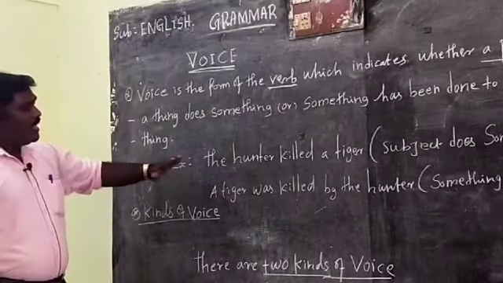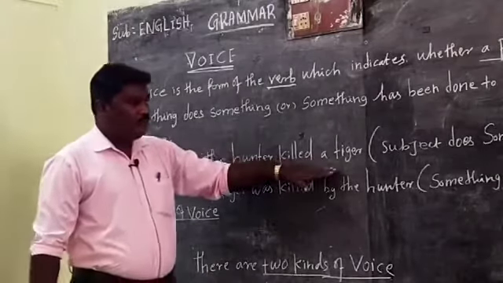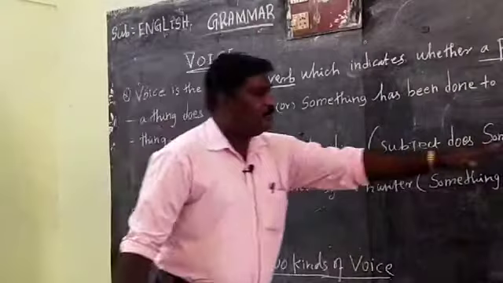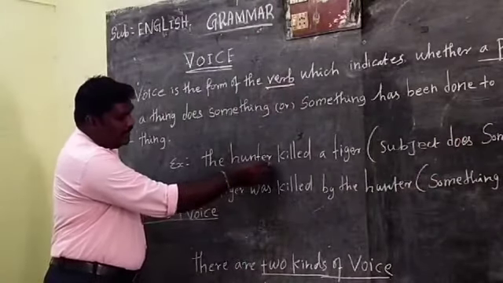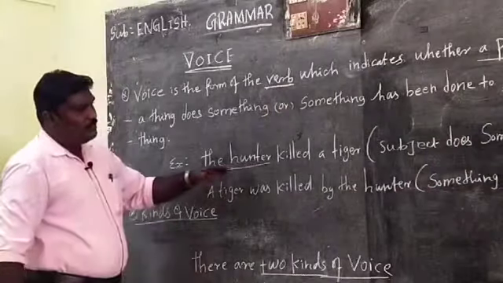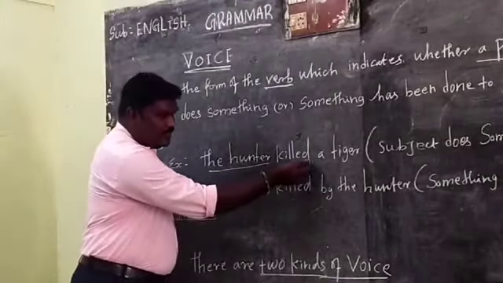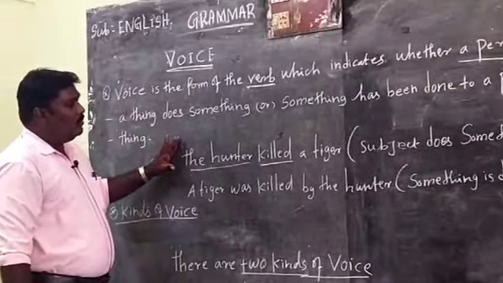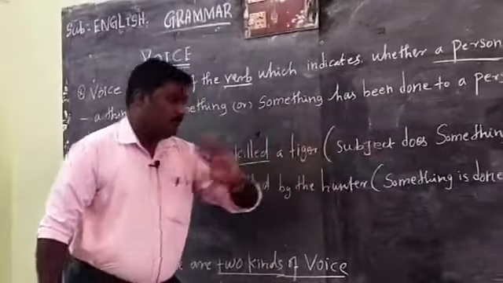Next, here is an example: hunter killed a tiger. In this example, the subject does something. In this sentence, hunter is the subject. The subject does something. What does he do? Killed it. So in this sentence, we give the importance only to the subject because he does something.